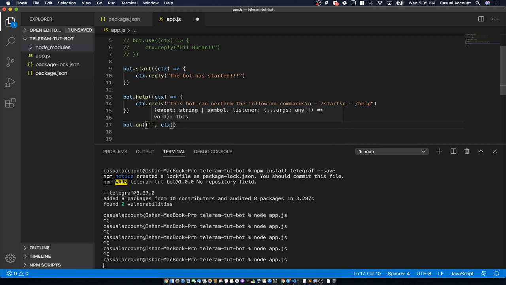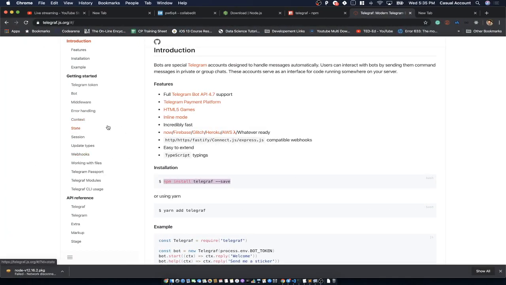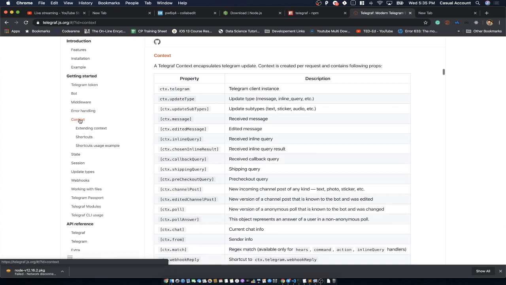If you want to intercept something else, for example something like a sticker or a voice, we will type sticker. So you might be thinking where I am getting all this information, right? So we'll go back to the documentation and see from where we are getting it. Over here you can see that we have got context. This is the Telegraf API. Okay, in this context